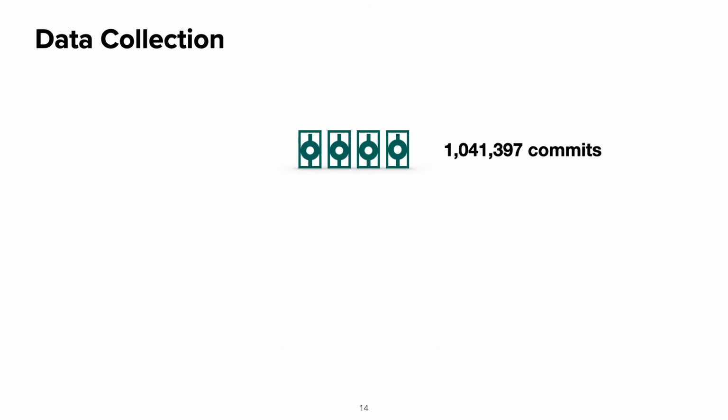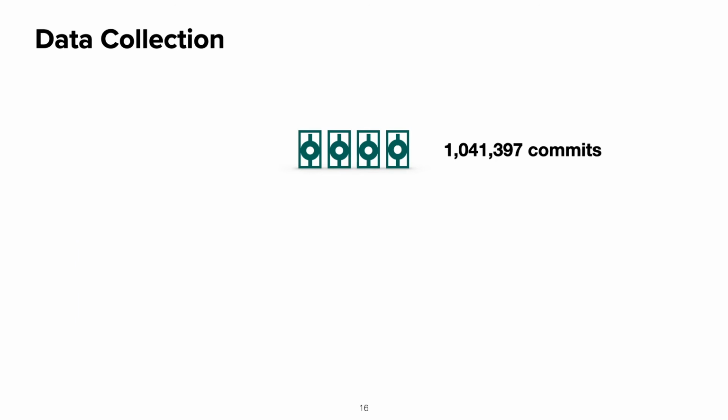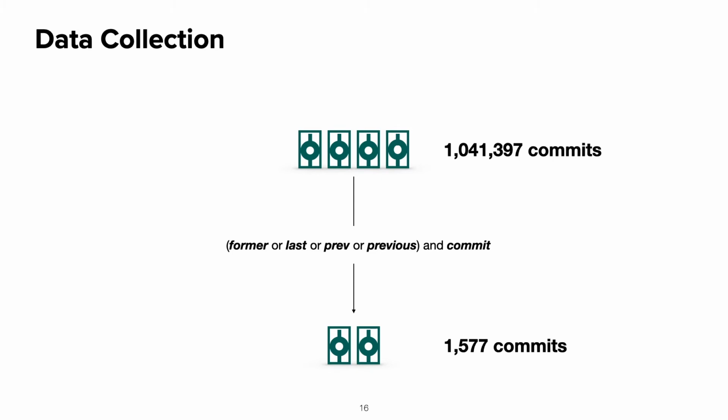For the next step, we need to define an approach to identify those remedy commits from the 1 million commits. We started with analyzing the commit messages from each commit in this dataset. We listed all the 1-gram words and 2-gram words appearing in those commit messages, and then we sorted the result by frequency. Then we manually inspected those keywords from the list, checking real example commits which contain those keywords. Finally, we defined a lexical pattern, as you can see from the slide. Commits with a commit message matching this pattern, we consider the candidate commits of quick remedy commit. Finally, we have 1,500 commits left.